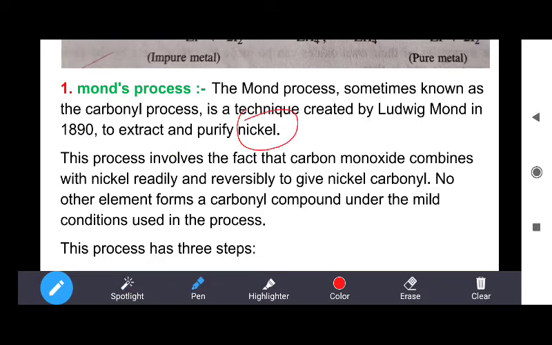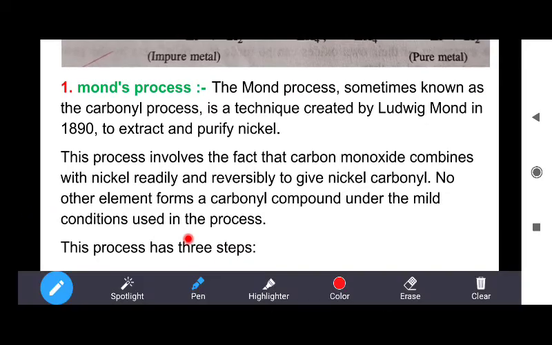So remember this thing in your mind: nickel is purified by using the Mond process. This process involved the fact that carbon monoxide combines with nickel readily and reversibly to give nickel carbonyl. No other element forms a carbonyl compound under the mild conditions used in this process.